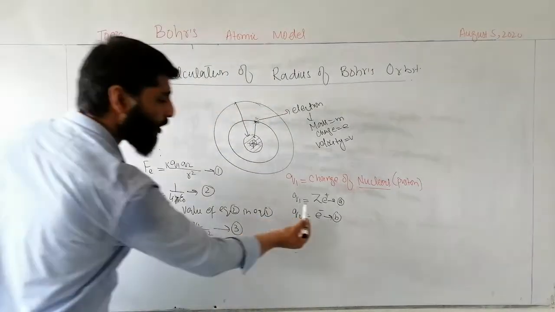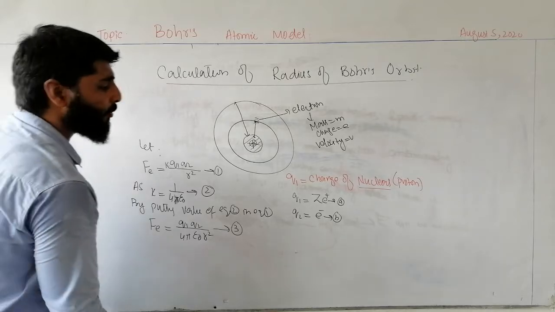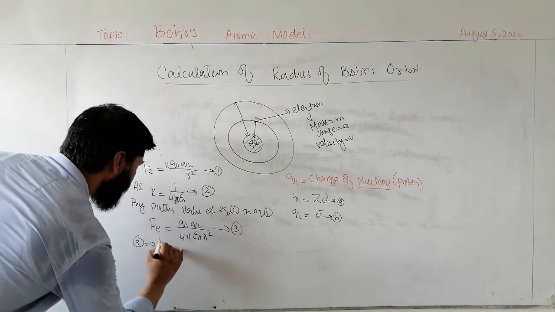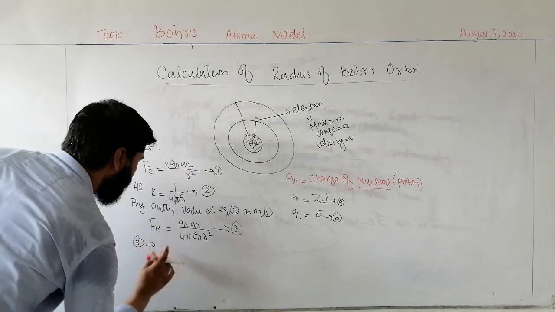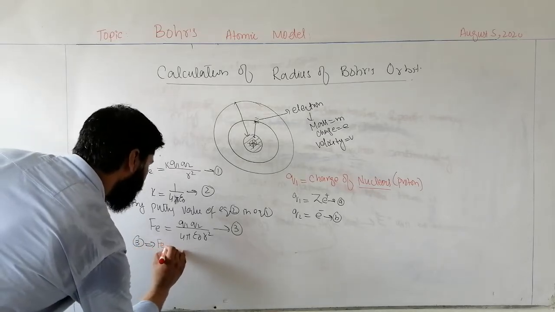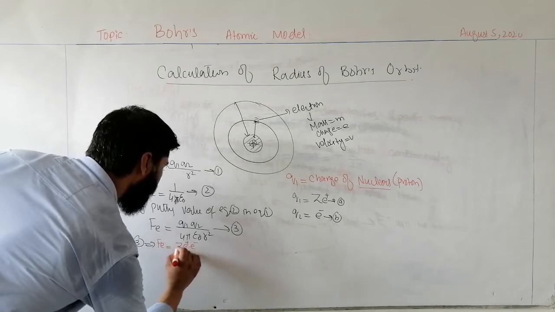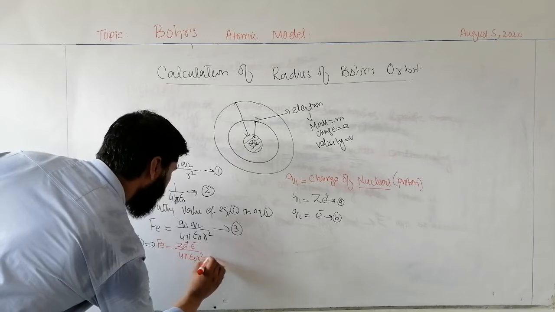By putting the values of equation A and equation B in equation 3, we get Fe is equal to Ze positive times e negative divided by 4 pi epsilon naught r square.